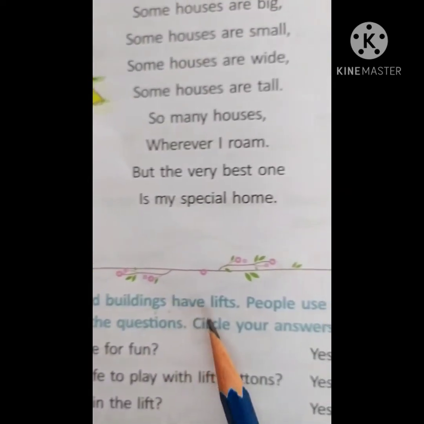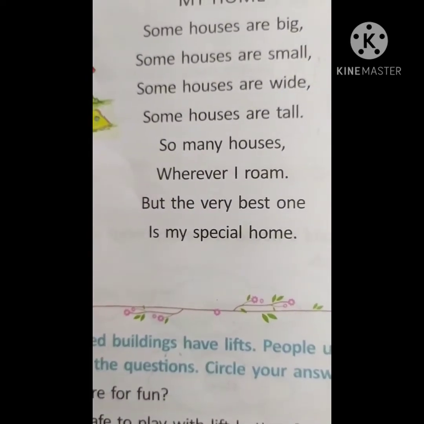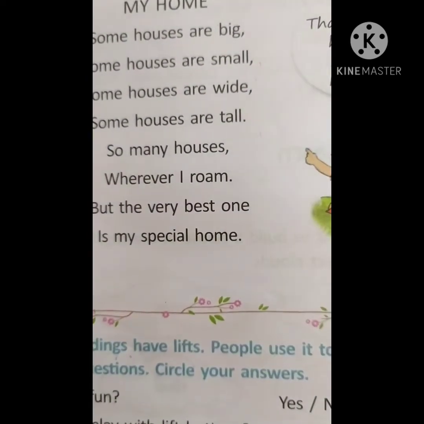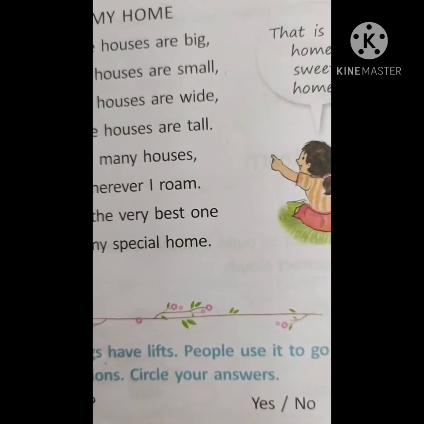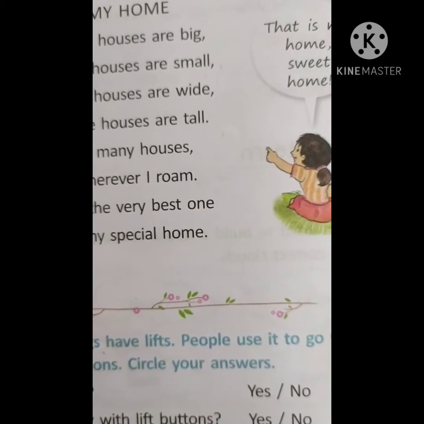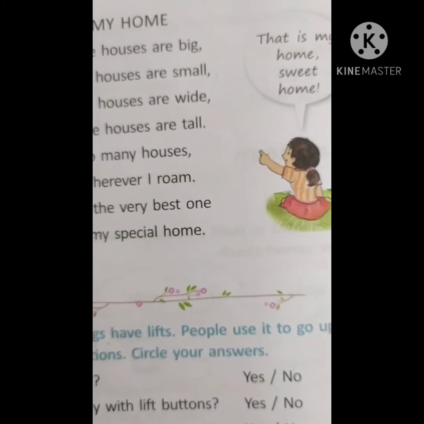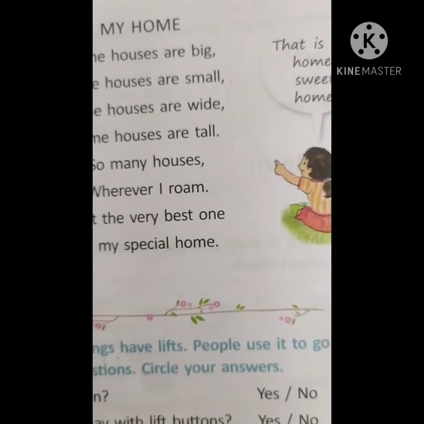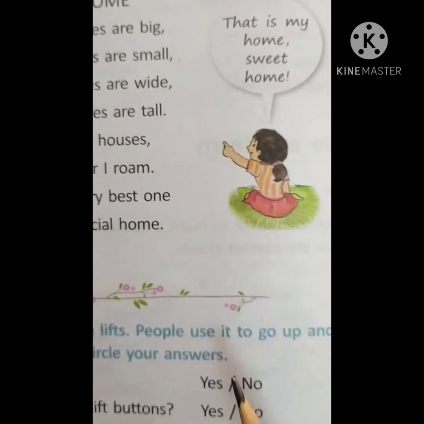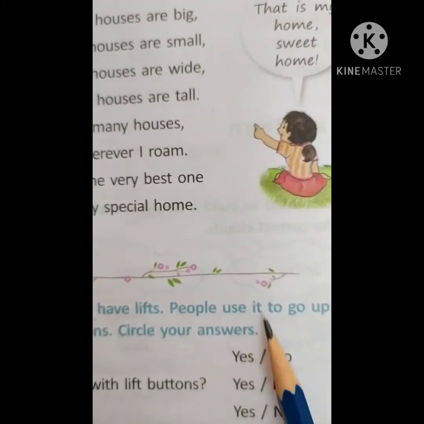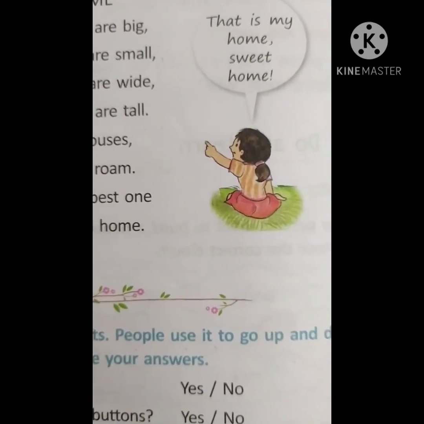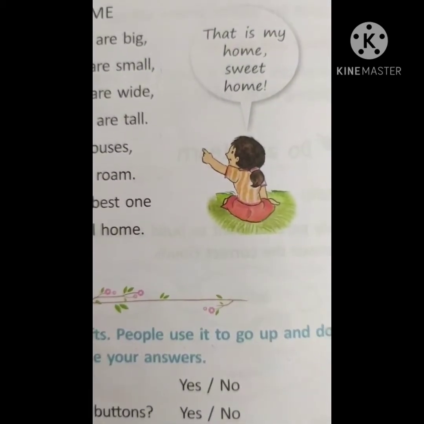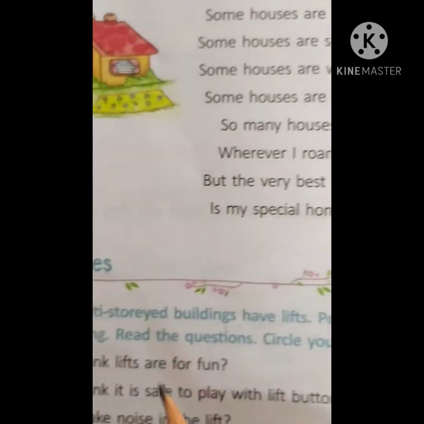Multi-story buildings have lifts, even in shopping malls and many other buildings, because they have so many floors, right? First floor, second floor. So they have what, children? Lifts. You have gone through them so many times, right? People use them to go up and down. So why are we using the lift? To go up and to come down, right?